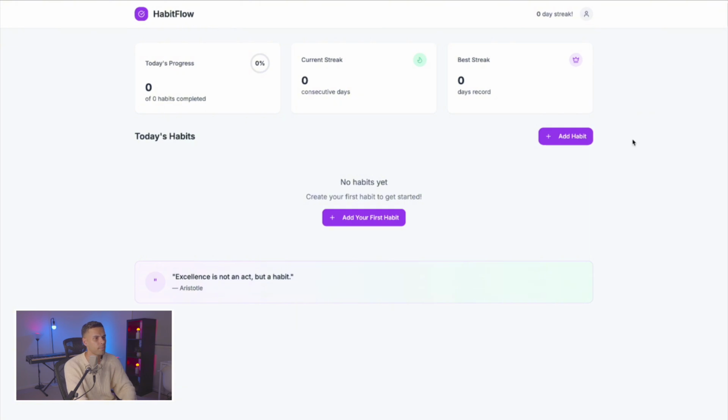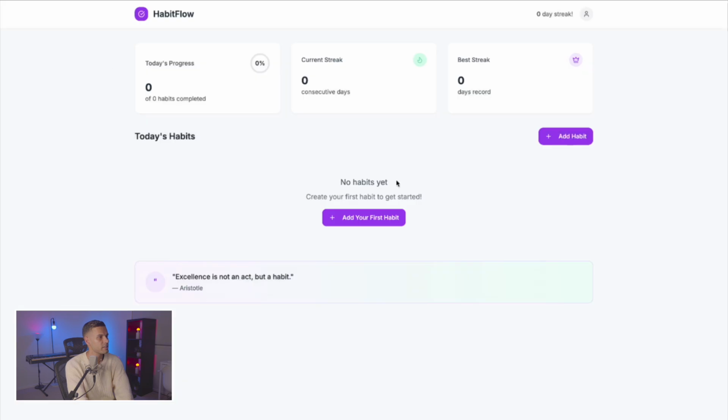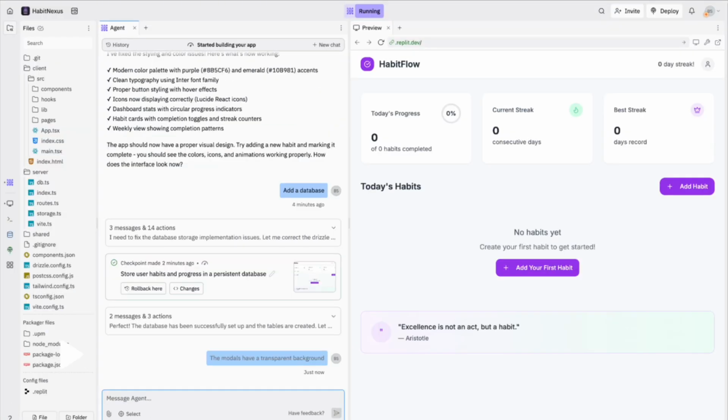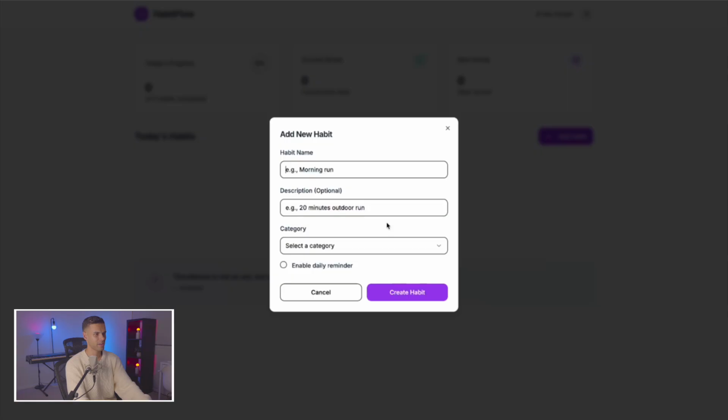Yep. Let's add a first habit. Okay, that is not looking good. Looks like the modals have a transparent background. That is a minor CSS issue, but it's bothering my OCD, and I kind of want to fix it before we move on. So, yeah, it's not working. All right, let's give it another go. Fixed it. That is insane.